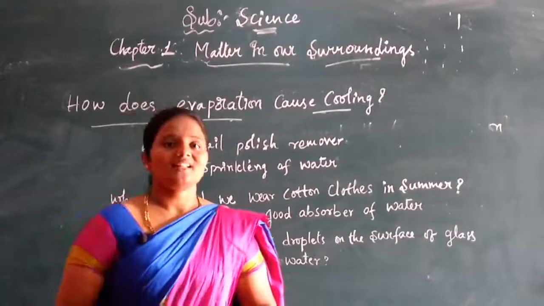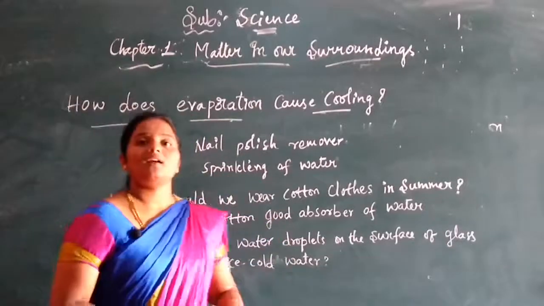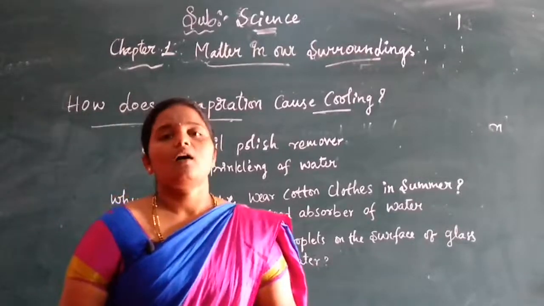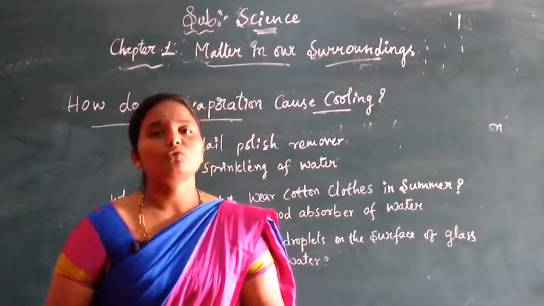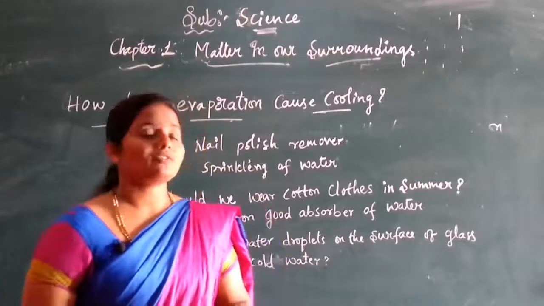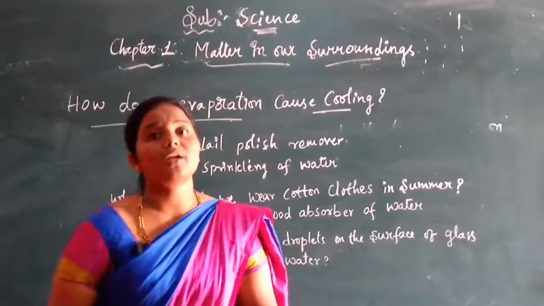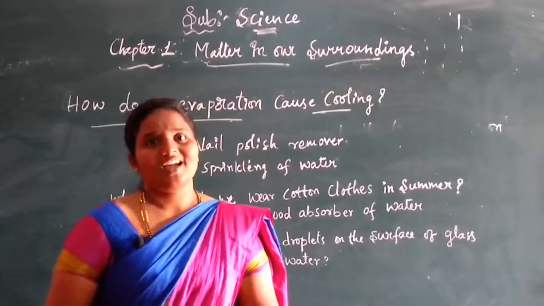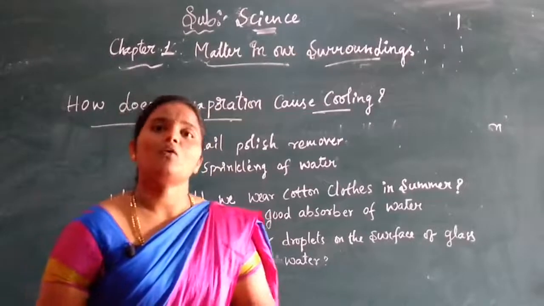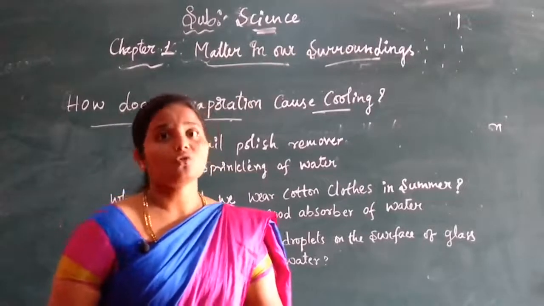Understand, children? Then let us take one more example. After a hot sunny day, we sprinkle water on the roof or on the open ground. You know why? Because whatever energy the water has lost during evaporation, it will be obtained again by the particles if we spread it over the ground. So what happens here?